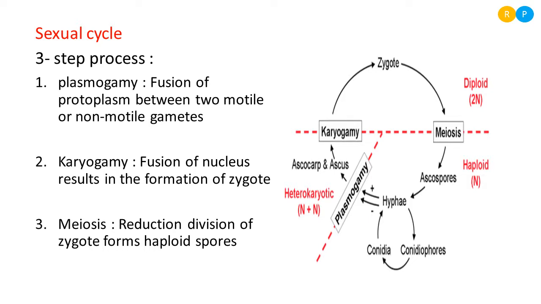And the second step is karyogamy. Karyo is nothing but nucleus. Gamy is nothing but fusion. So only the fusion of nuclei occurs in the second step. It will lead to the formation of the zygote. Clear? So what set of chromosomes is found in the zygote? Two sets of chromosomes. Clear? So the zygote again undergoes meiosis, and as a result it forms haploid spores. Clear? So this is a very important cycle, the sexual cycle that takes place in fungi.